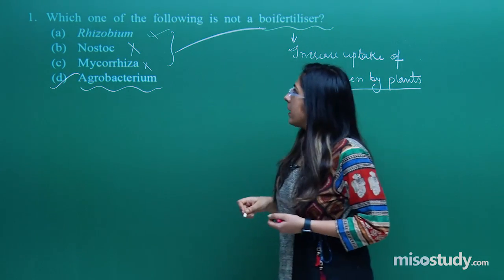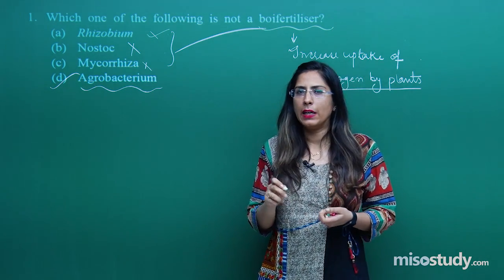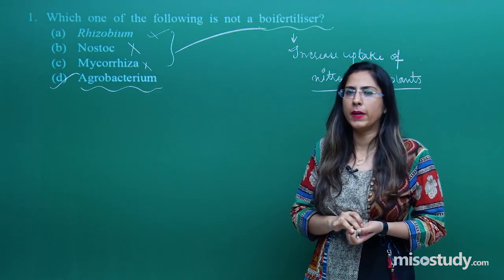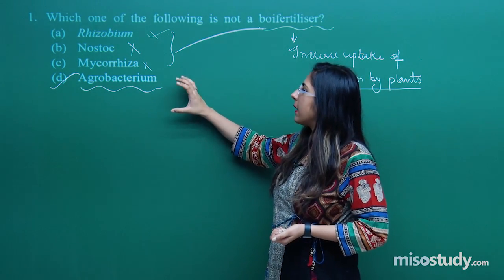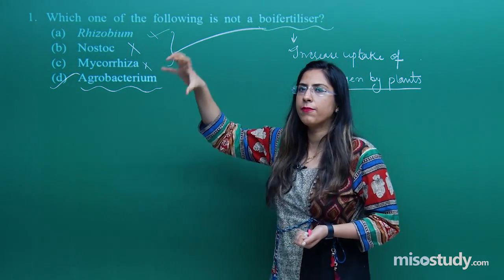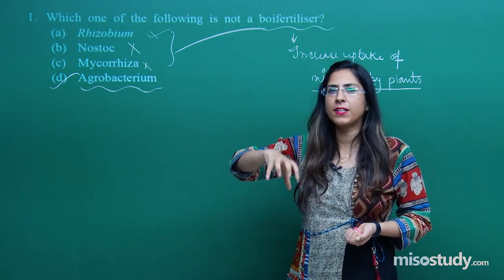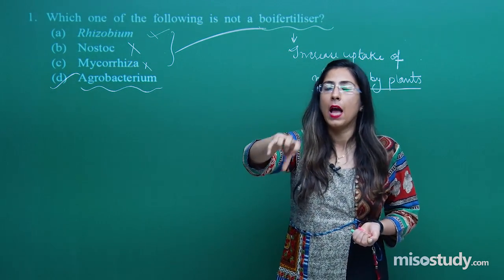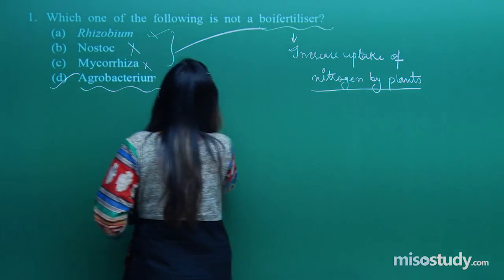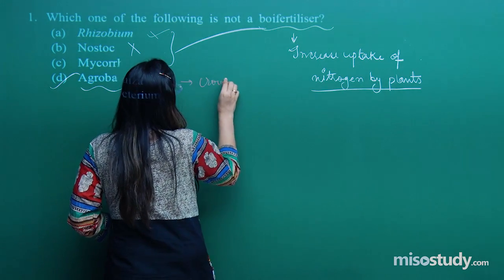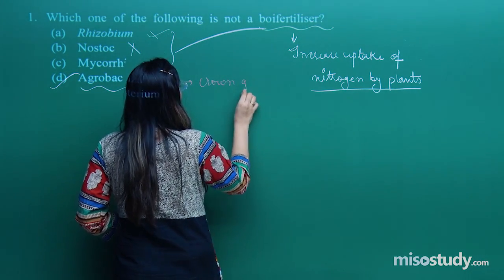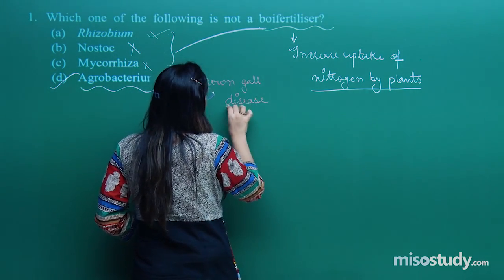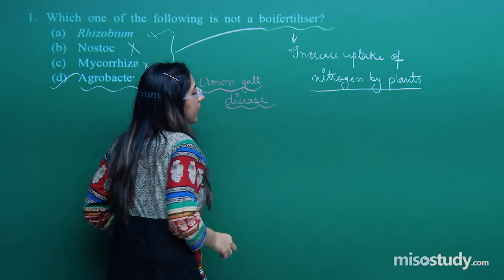Now, what is agrobacterium? Though it is not asked in the question, I would still like to discuss it. Agrobacterium is a bacterium which has the capability to infect plants. When they infect a plant, they incorporate their DNA into the plant DNA, and basically they cause crown gall disease. When they cause crown gall disease, what exactly do they do?